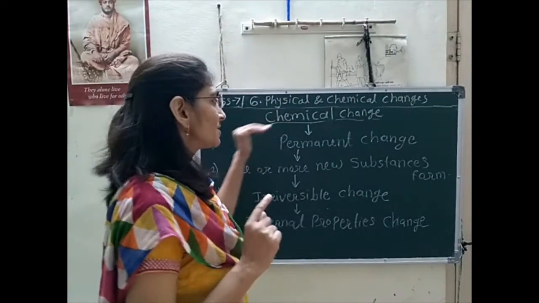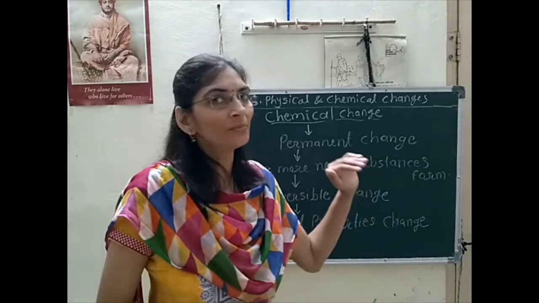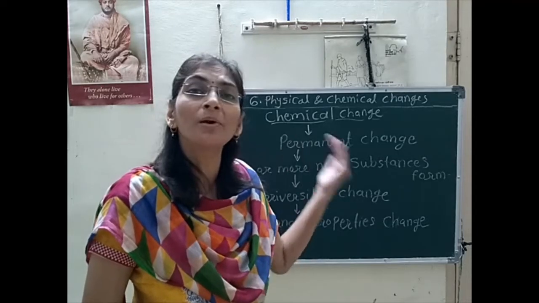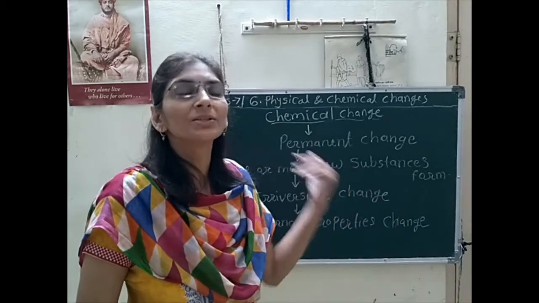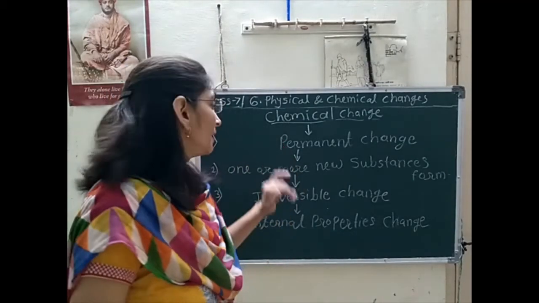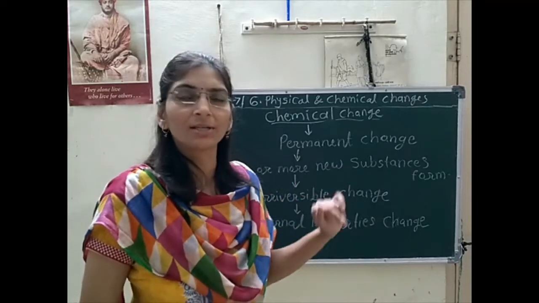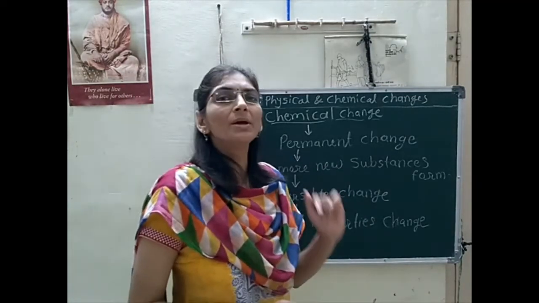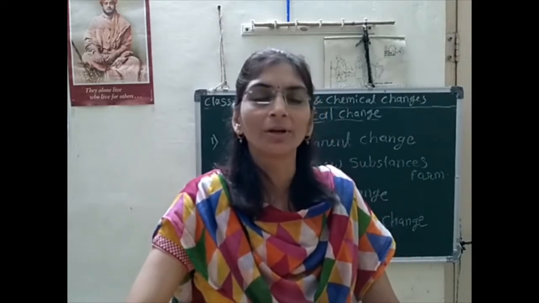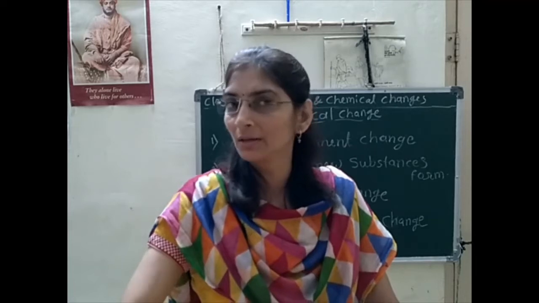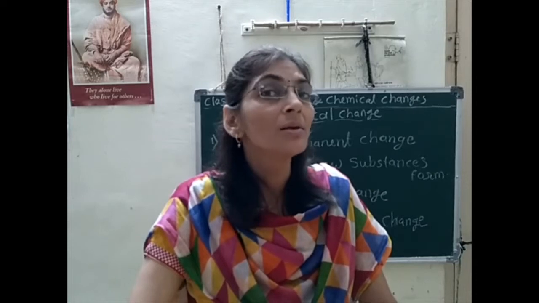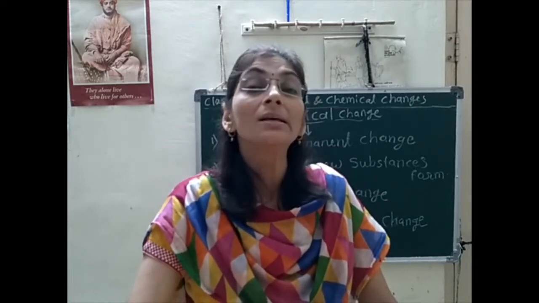So in a chemical change, new substances always form. The original texture and original properties of the substance get changed. One very important thing again: it is an irreversible change. It means a substance undergoing chemical change cannot regain its original state.